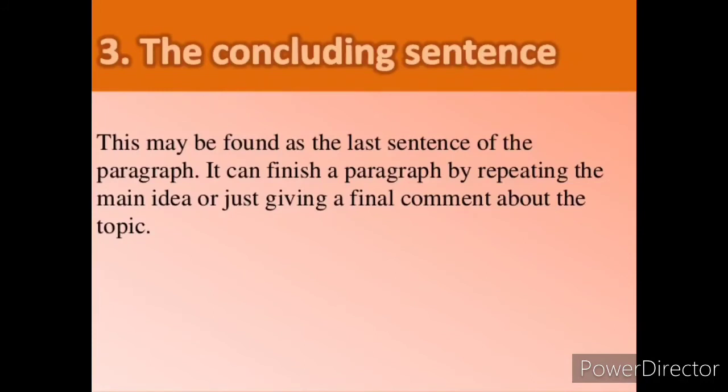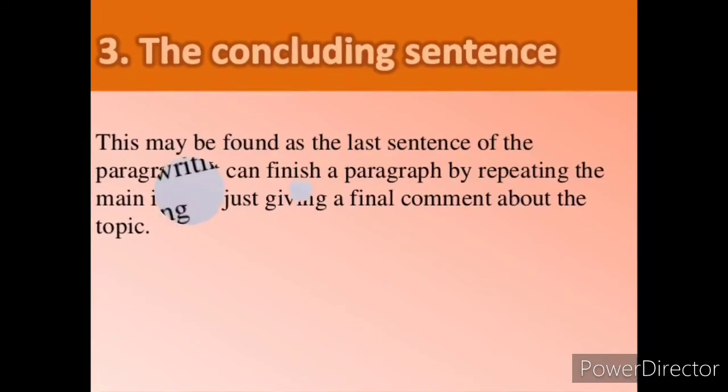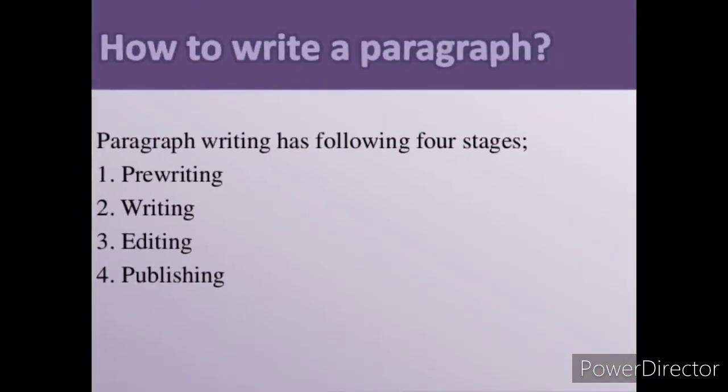So, the paragraph writing was divided into three main topics. First one is the topic sentence, second one is the supporting sentences, and the third one is the concluding sentence, children. Now, let's move on to how to write a paragraph.